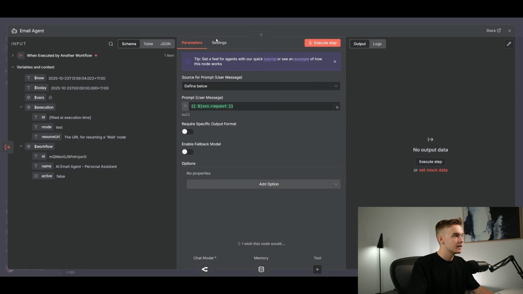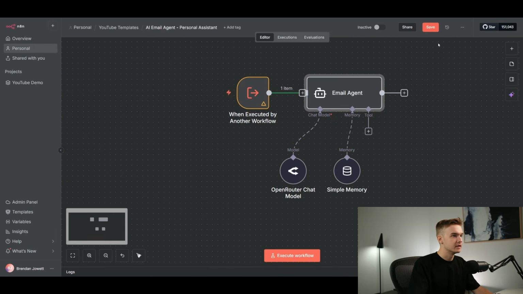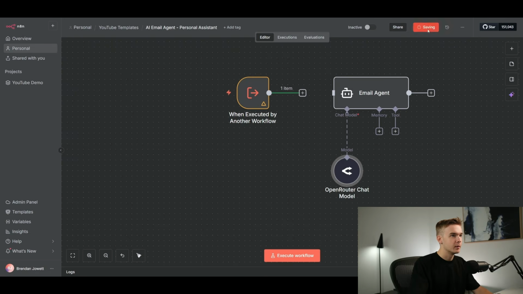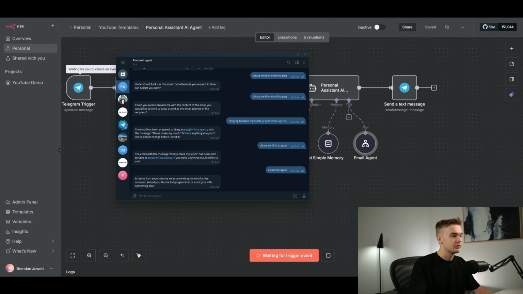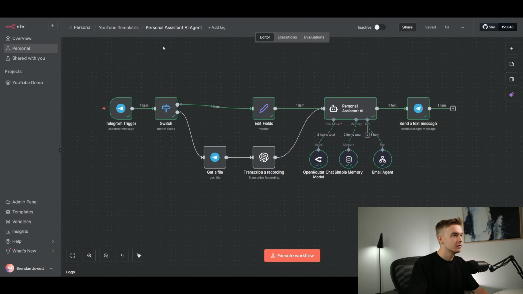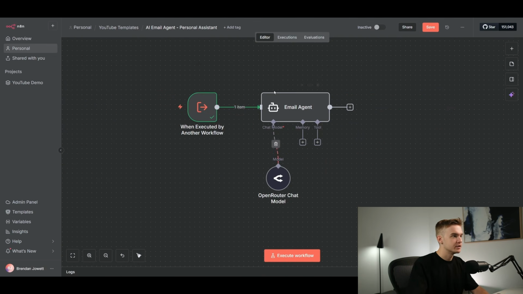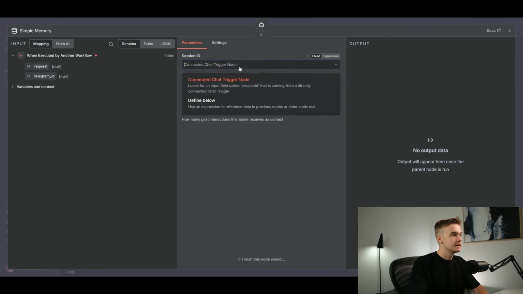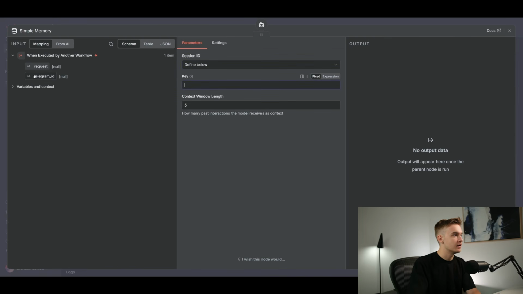So what I might do is just disconnect this completely at the moment. I'll hit save. I'm going to delete the memory just so it doesn't throw up an error. I'm going to hit save once again, execute workflow here, tell it to try again, and then that should go through and we can use it as a value in our flow. So that just ran through and that should be good to go. And we saw it come through on here as well. So I can jump into add memory again, delete this define parameter, and then put the Telegram ID.